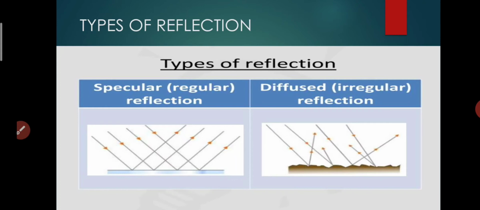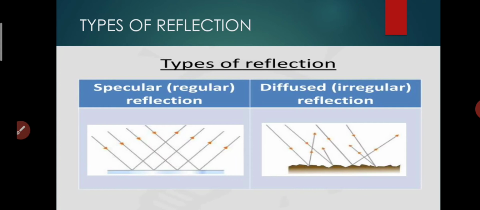Now, the types of reflection. Here you have been given two types of diagrams. What is the difference between these two diagrams? The first one is specular or regular reflection, and the second one is diffused or irregular reflection.